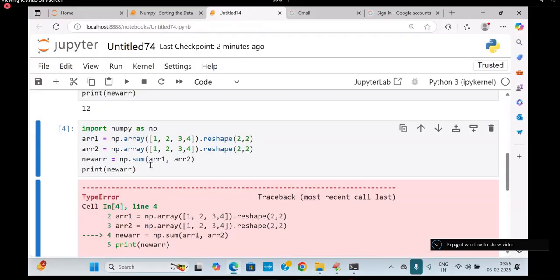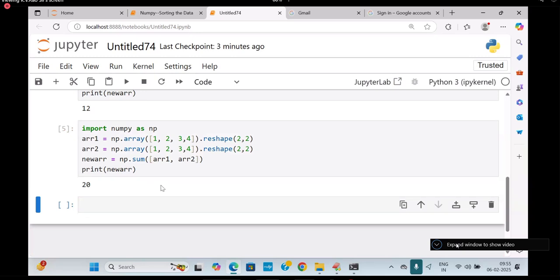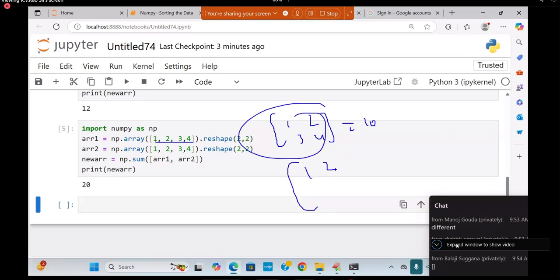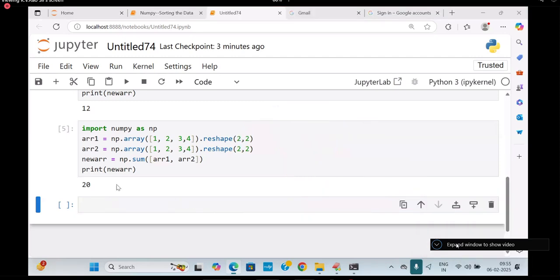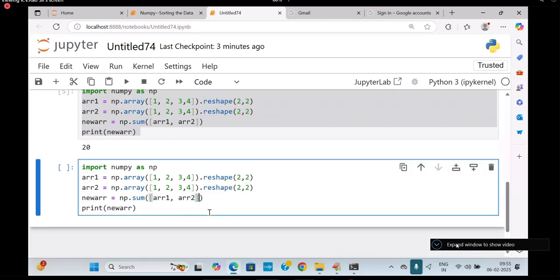Come back to this place. Whenever you are writing like this, of course, I need to write like this. You are getting 20. What is the meaning of 20 there? 1, 2, 3, 4, what is that? 10. That is the sum of first year marks. Second year marks are also 1, 2, 3, 4, that is 10. 10 plus 10 is 20. Are you following me? Well, next I'm going to write it. Come on, here I'm writing. Tell me. Comma.